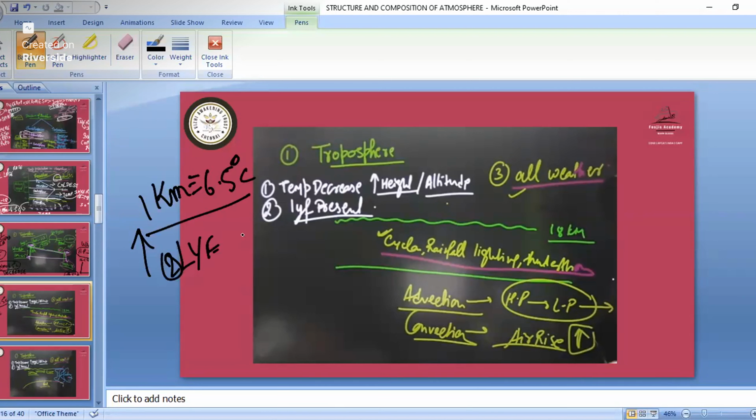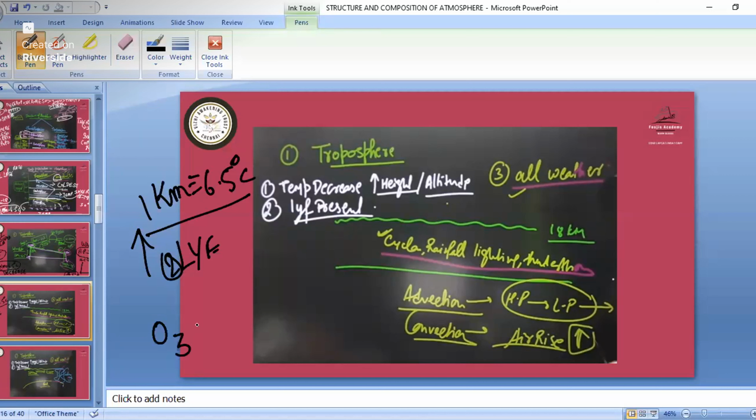And in the troposphere itself we have all the weather phenomena, all those cyclone, rainfall, lightning, and all those phenomena happening there, they occur in the troposphere part only. So remember all these three parts. And in the troposphere also we have the presence of ozone.